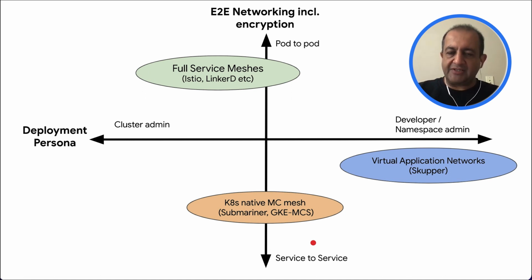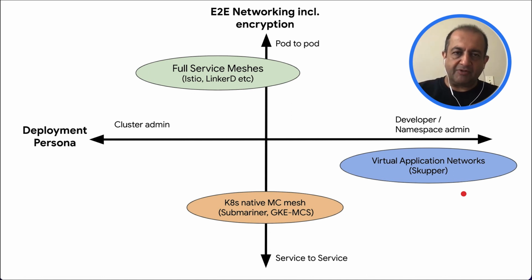And then finally, on the right side, we have the virtual application network projects, which clearly fall completely in the developer and namespace admin persona. Also, from the end-to-end networking scope, they typically perform namespace to namespace level networking. So they're somewhat in between the full service mesh and the K8s native service mesh.